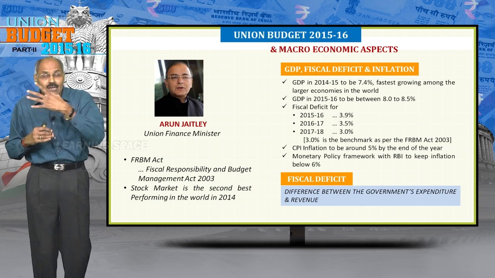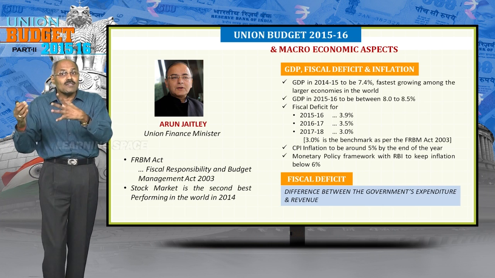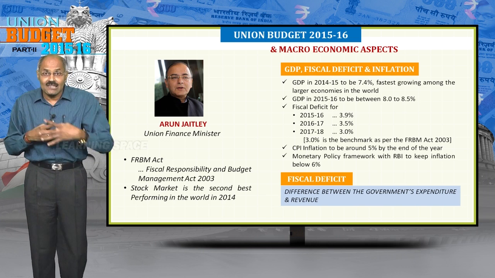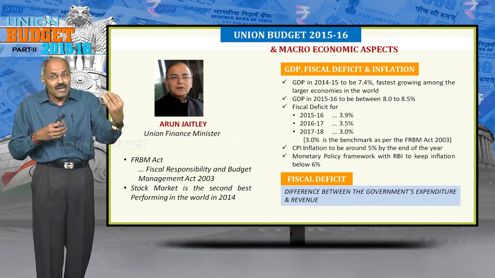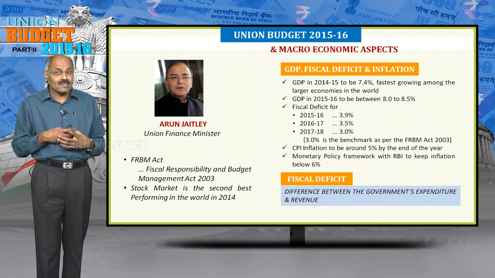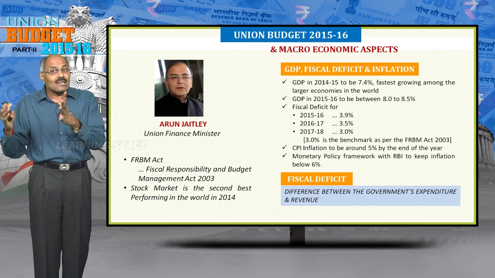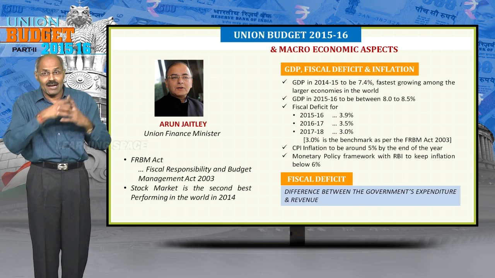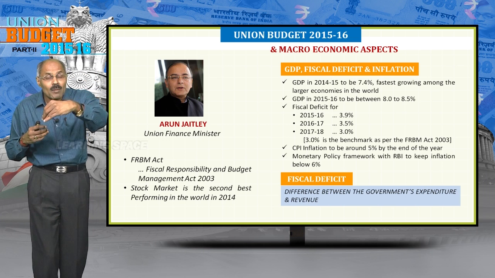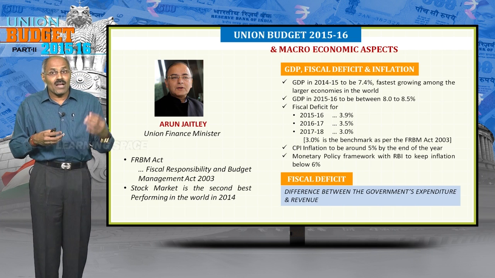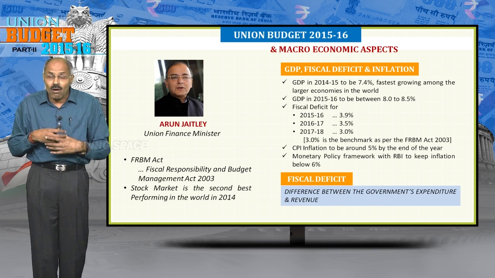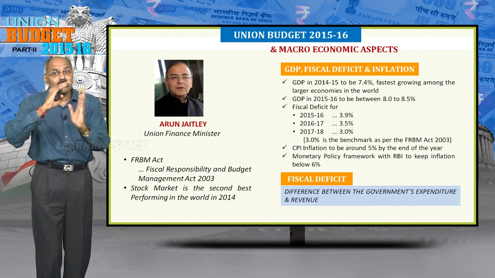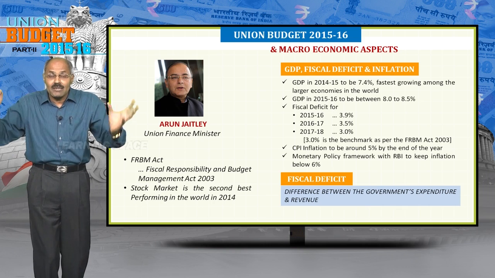Anyhow, look into the next one, CPI inflation, that is consumer price index related inflation, is likely to be 5% this year as per the government estimates. So CPI inflation is going to be 5%. And other important point is, recently government signed an agreement with the Reserve Bank of India to keep inflation below 6%. If the inflation is not brought down to below 6%, RBI has to give status report to government. Recently that agreement was signed.